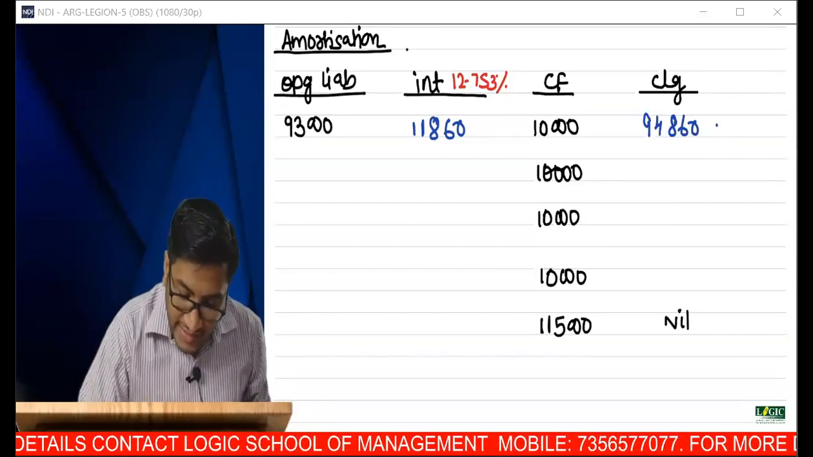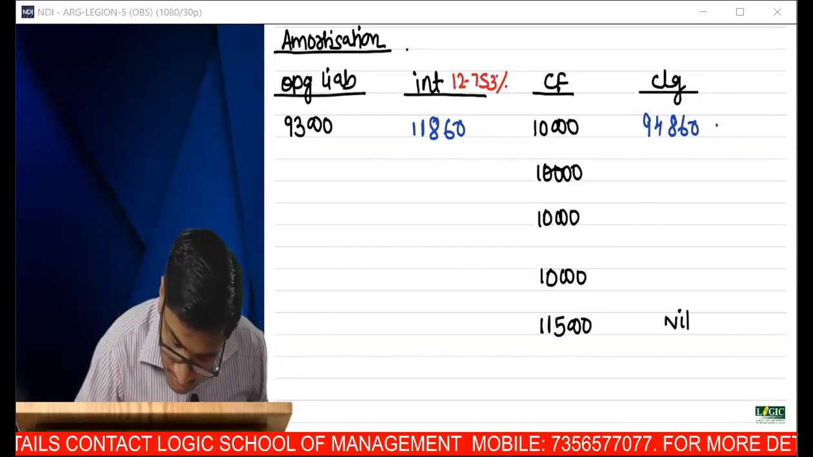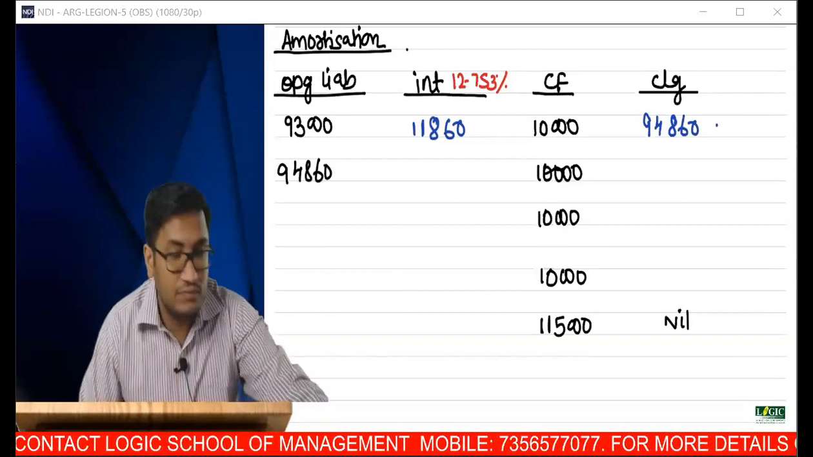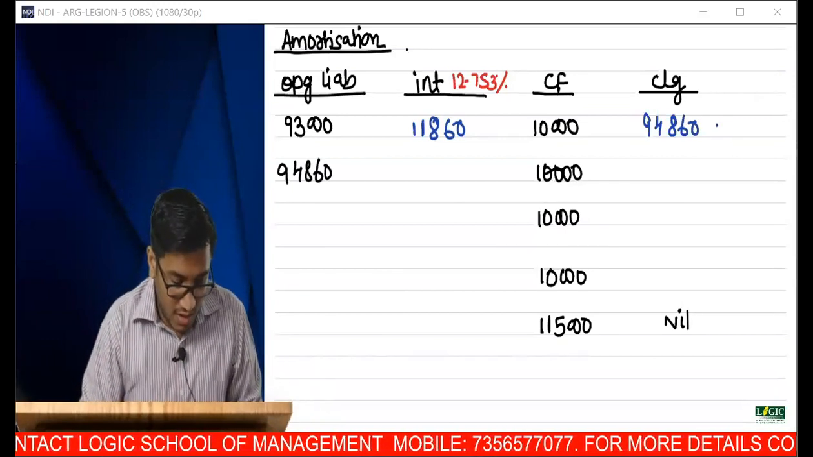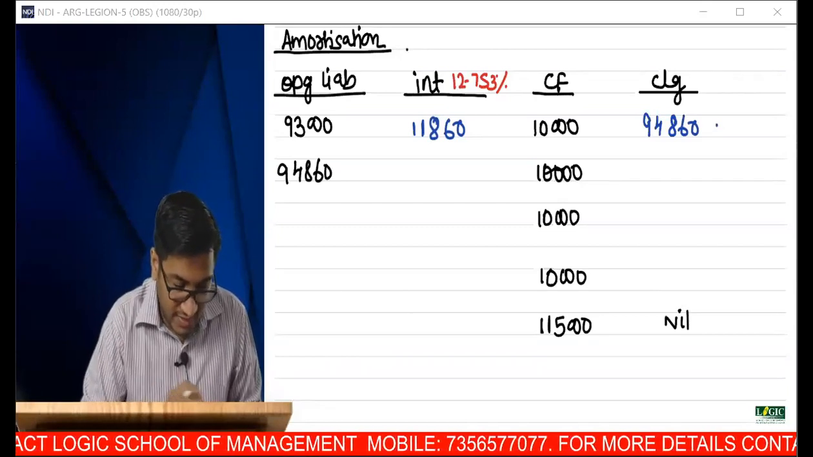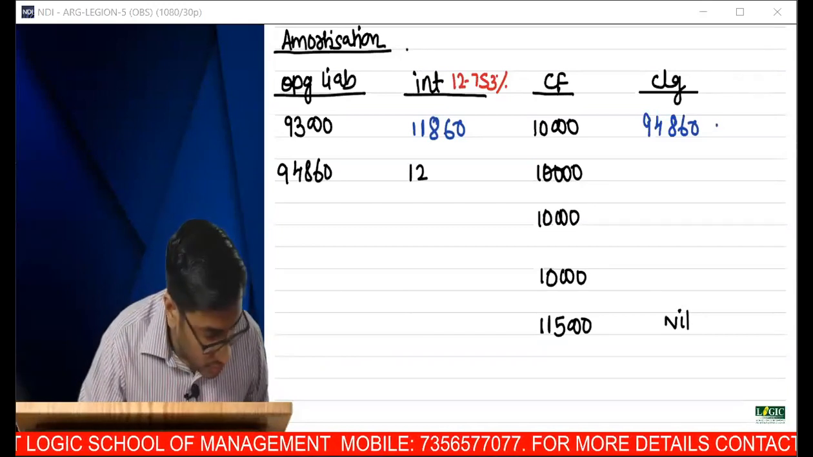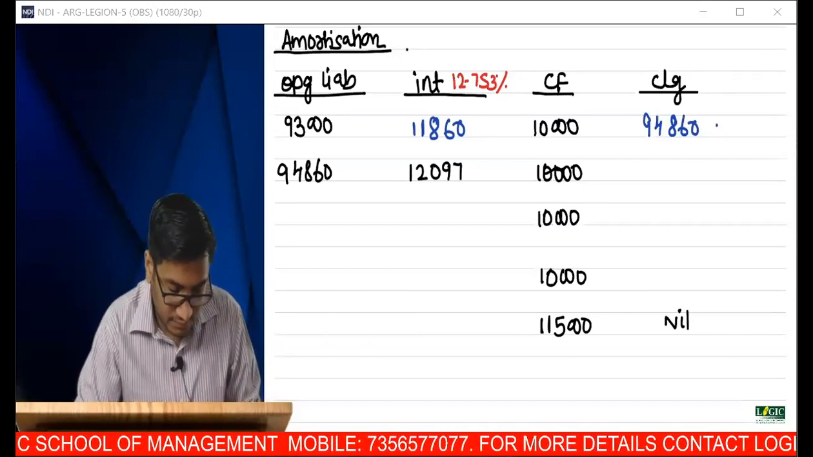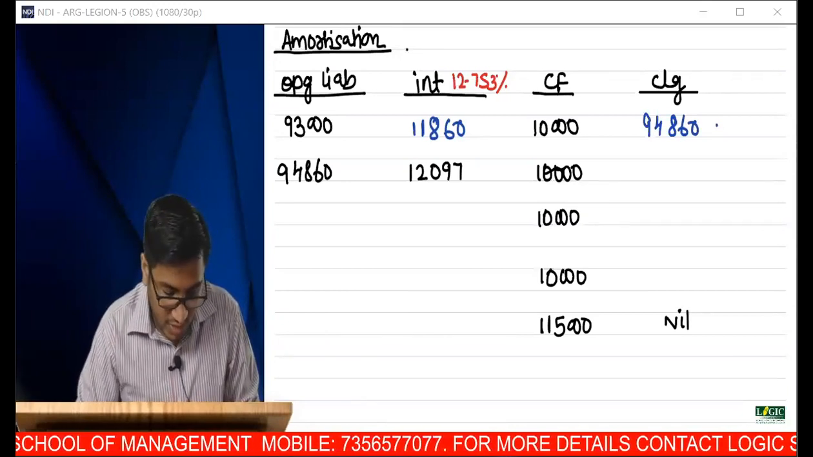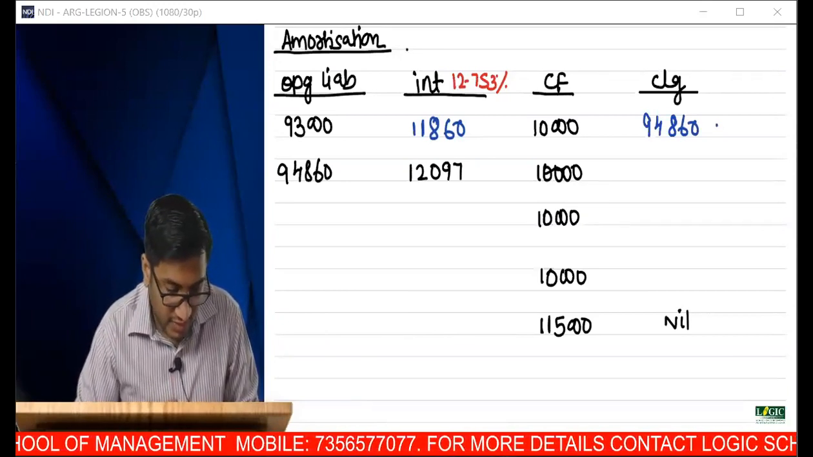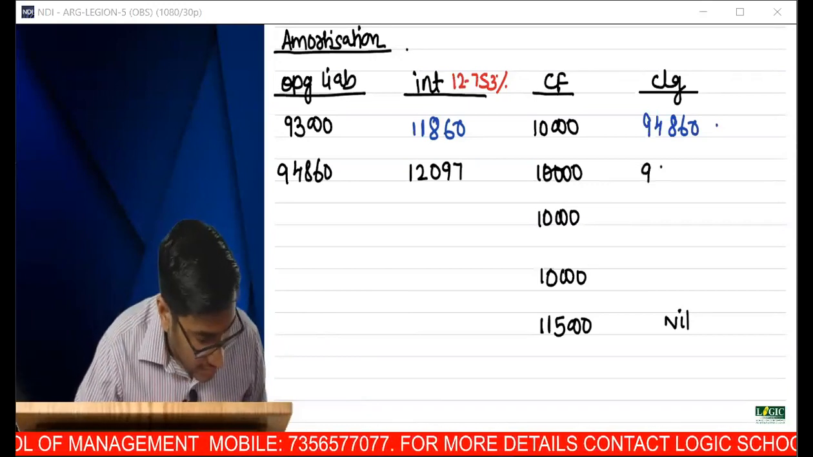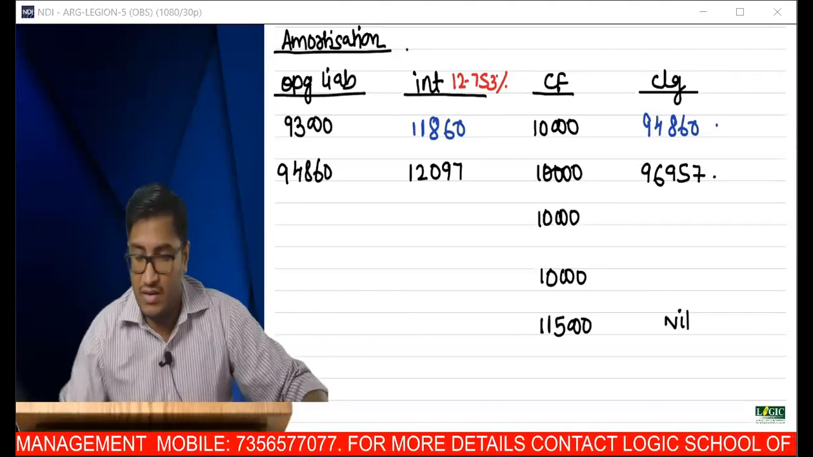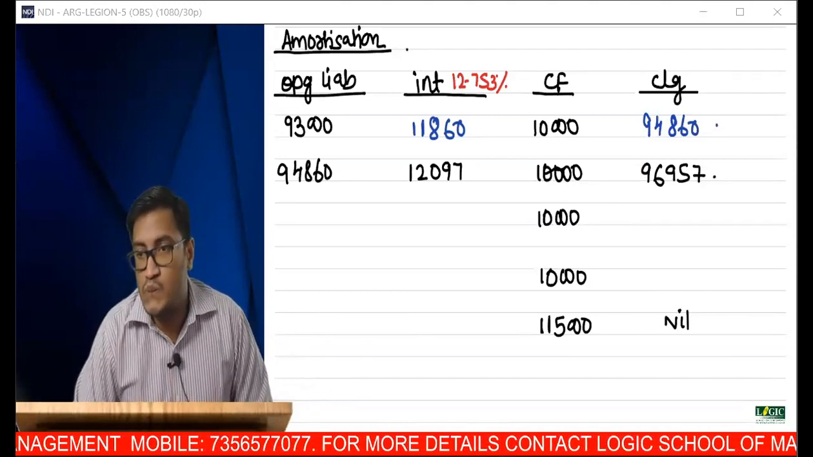Now, what is the second year? Sir, 94,860 into 12.753%. How much? 12,097. 94,860 plus 12,097 minus 10,000. How much? 96,957. 96,957. Is that okay? Third year.